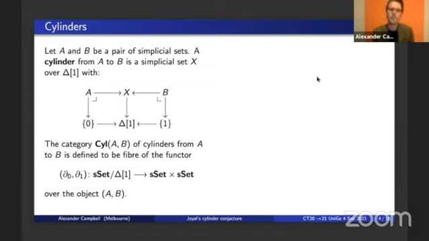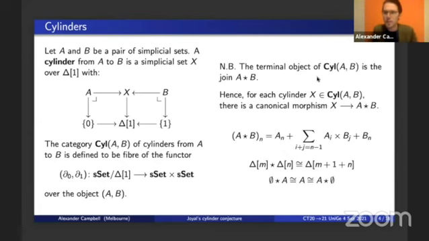Now, cylinders from A to B form a category, which I'm calling Sil AB, the morphisms in which are maps of simplicial sets over delta 1, which restrict to identities on the fibers. It's important to note that the terminal object in this category Sil AB is the join of A and B. This is some combinatorial operation on simplicial sets.